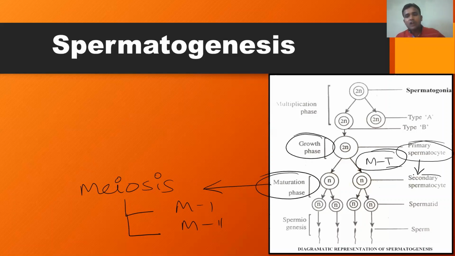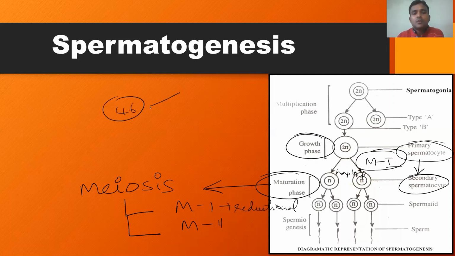These two daughter cells are called secondary spermatocytes, and both of these secondary spermatocytes are haploid. Why are these haploid? Because meiosis 1 is nothing but a reductional division. If the parental cell consists of 46 chromosomes, after meiosis 1 it consists of 23 chromosomes.